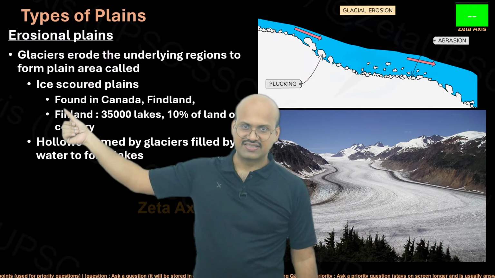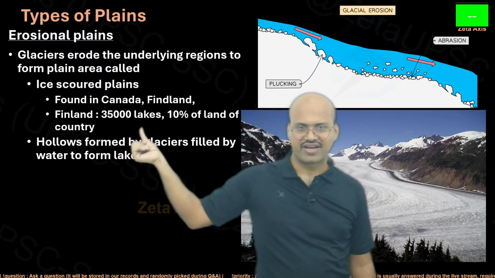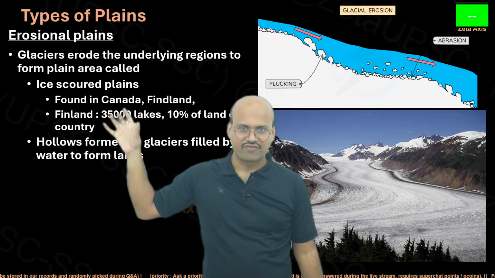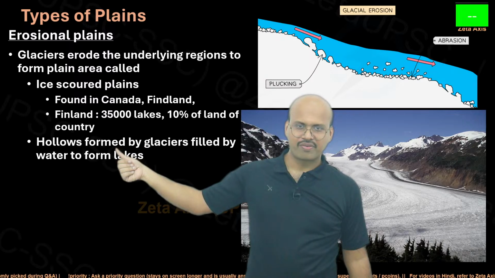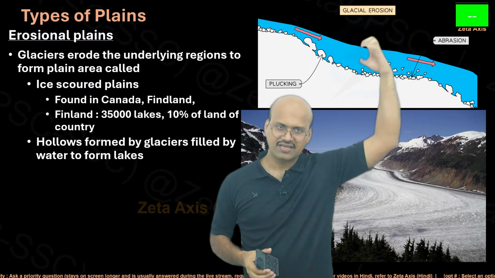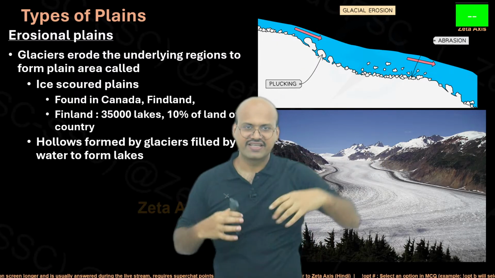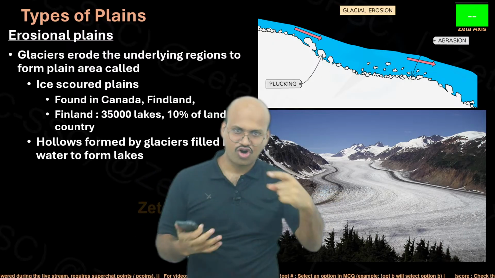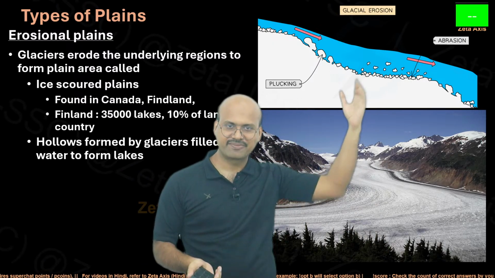Ice-scourged plains are seen in Canada and Finland. Finland has around 35,000 lakes, 10% of the total land of the country, and these are formed by glacier erosion, something like this. Hollows formed by glaciers are filled with water to form lakes. When the glaciers pluck the rocks from the underlying rock, where there is some softer rock layer, more of the rocks will be removed. So a hollow will be created in that region and water will fill it when the glacier melts away.